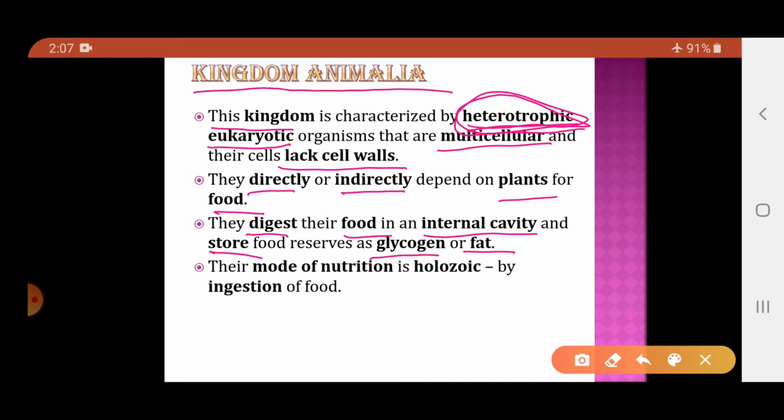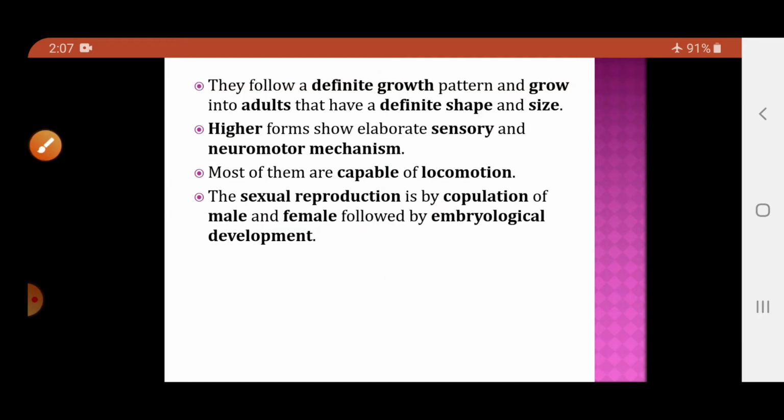So basically animals need to digest the food, and that food will be digested into the cavity, and then digested food will be stored either in the form of the glycogen or in the form of the fat. And here the mode of nutrition is called as the holozoic mode of nutrition, which means they need to ingest the food, they need to intake the food inside the body. So that mode of nutrition is called as the holozoic mode of nutrition.